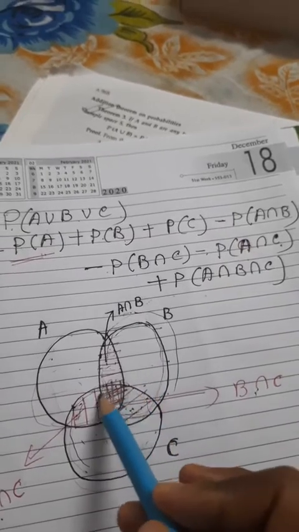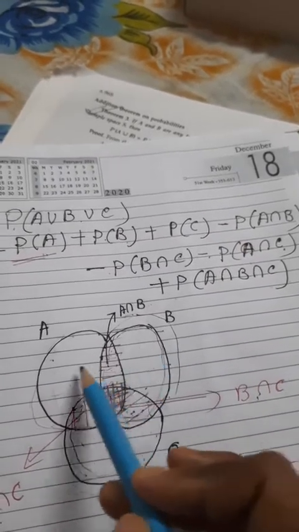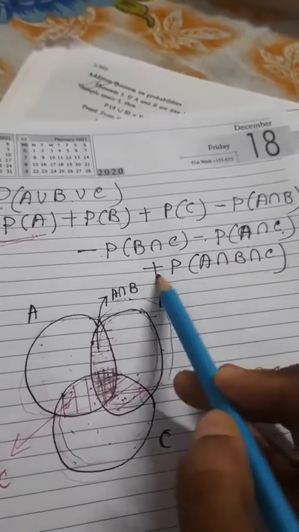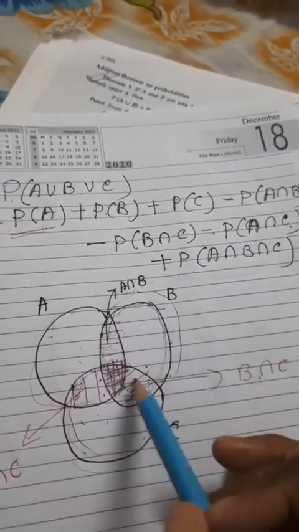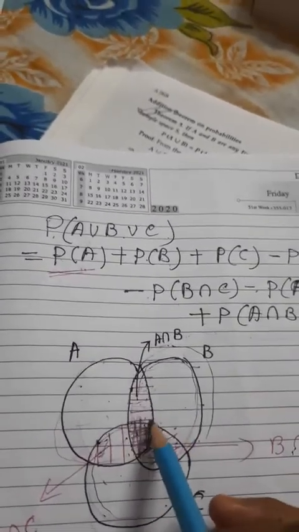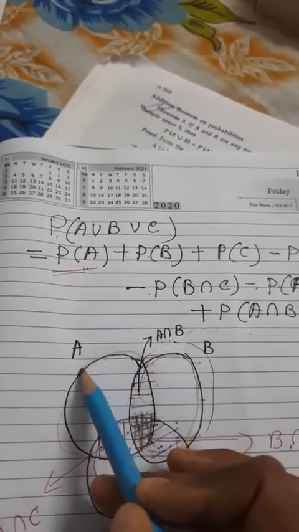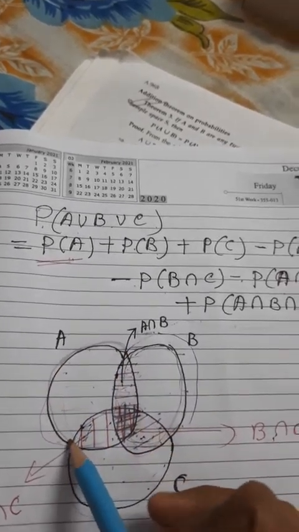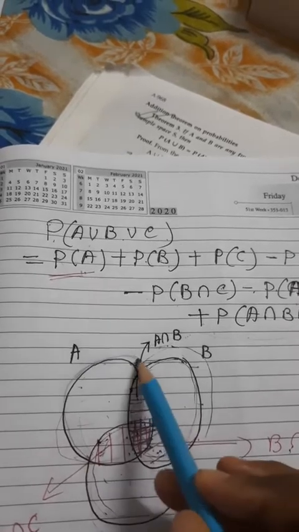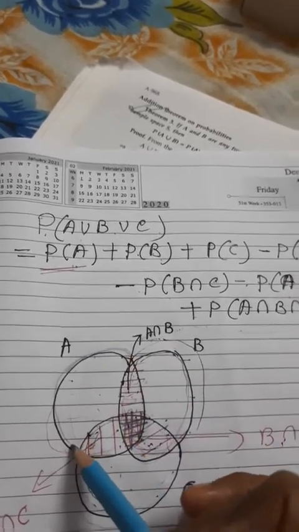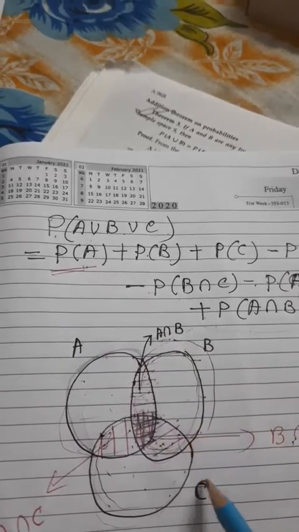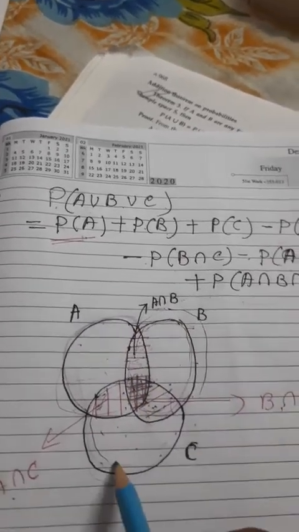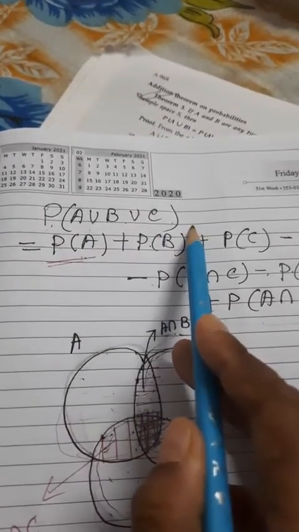And this common part for every event you have cancelled, so you add it, and you will get the total probability of A union B union C. That means your total area you are calculating. Understood the meaning of this?